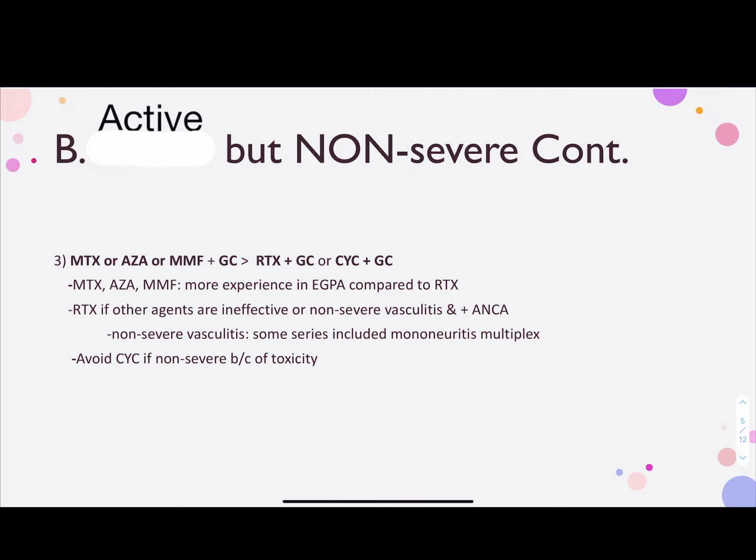The general idea is to avoid cyclophosphamide if there are no severe manifestations because of the toxicity. In case where methotrexate, Imuran, or CellCept may be ineffective or there's non-severe vasculitis with positive ANCA, guidelines suggest possibly using rituximab in those cases. Here, in some series, mononeuritis multiplex was included as non-severe vasculitis.